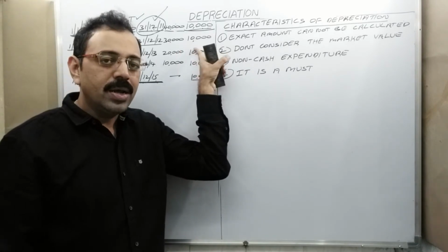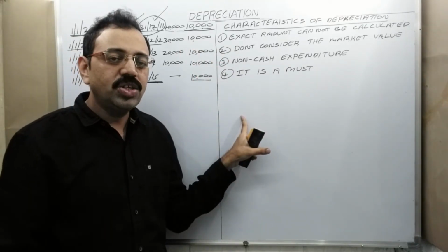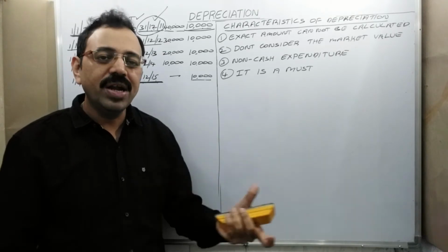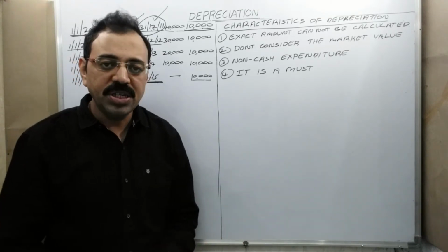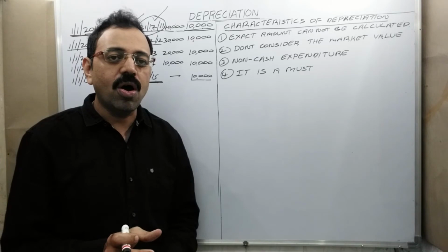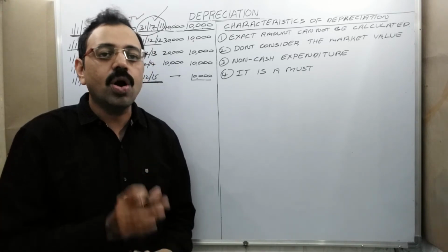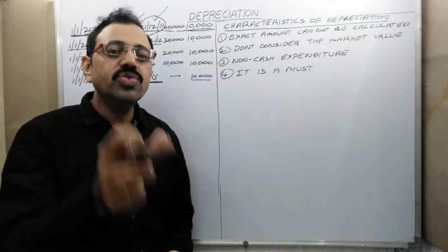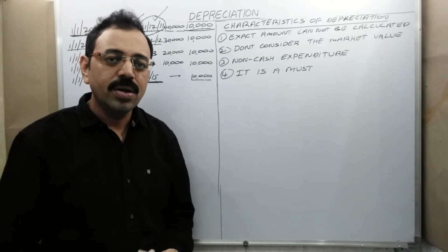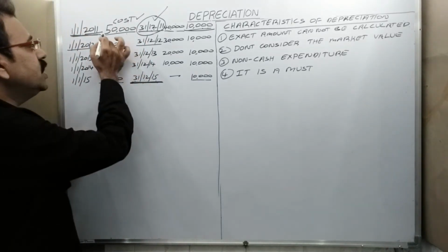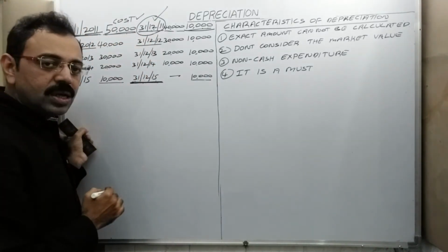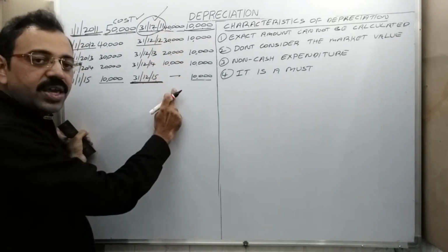So remember, depreciation is not the process of evaluating the asset. Depreciation is the process of allocation of its cost price over its useful life. Means what? The cost of the asset is 50,000 rupees. The life of the asset is 5 years.